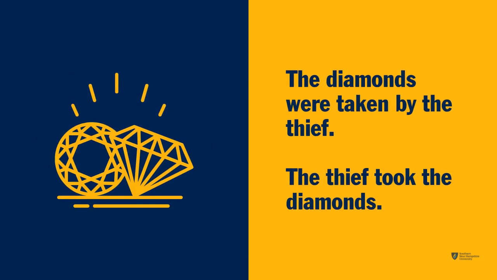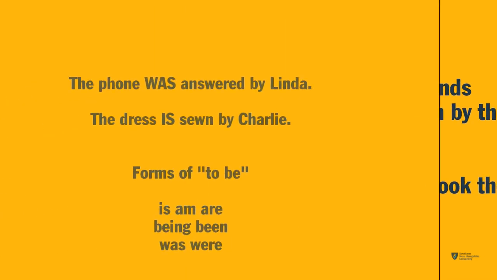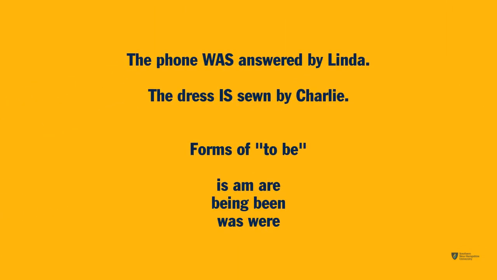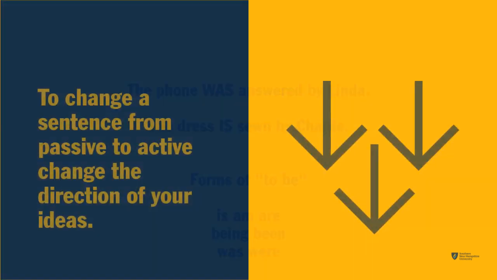What about this example? Since the diamonds aren't actually performing any action, the second sentence, where the thief is the sentence's subject, is an active voice. If we look closely at these example sentences, we see that the verbs all start with forms of the verb to be. Words like is, am, are, being, been, was, and were in front of another verb are a clue that the sentence uses passive voice.